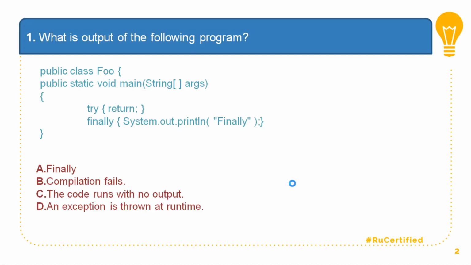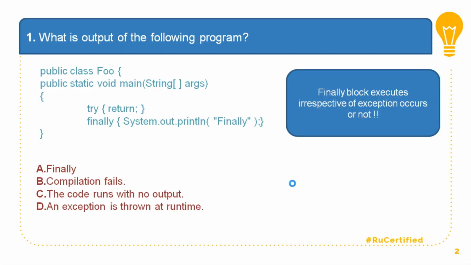Now, if you observe, there is one class called Foo, and inside it, in the application, we have a try, which returns nothing, but there is a return statement. There is a finally, and inside finally I have System.out.println finally. Whenever you come across such questions, a couple of things you need to remember are the rule of finally, and the scenario, or you can say where I can put a finally, to be very precise. So you can have a try catch finally, or you can have a try followed by a finally.